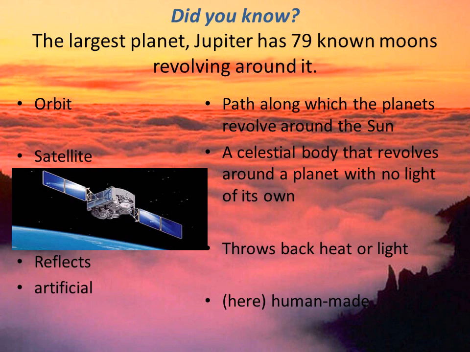It went on the survey of Mars, and we have some pictures of the planet Mars. Let us see what reflects means. Reflects means throws back heat or light. Artificial here means human made. Whatever is made by humans is artificial.